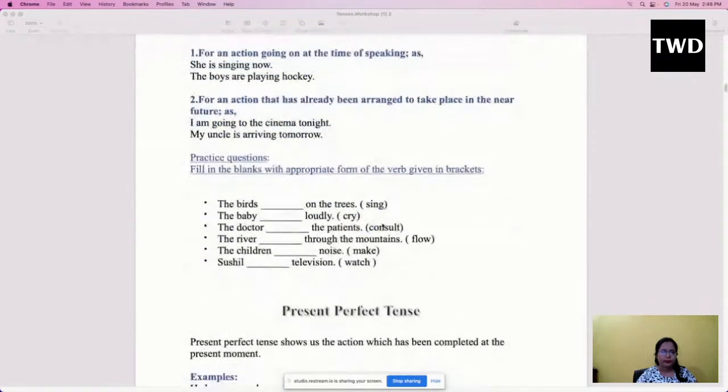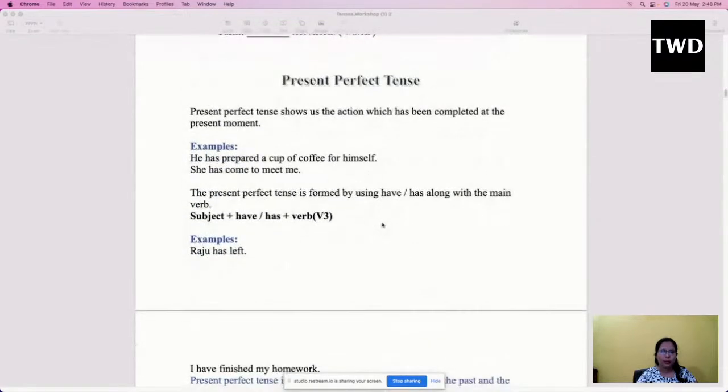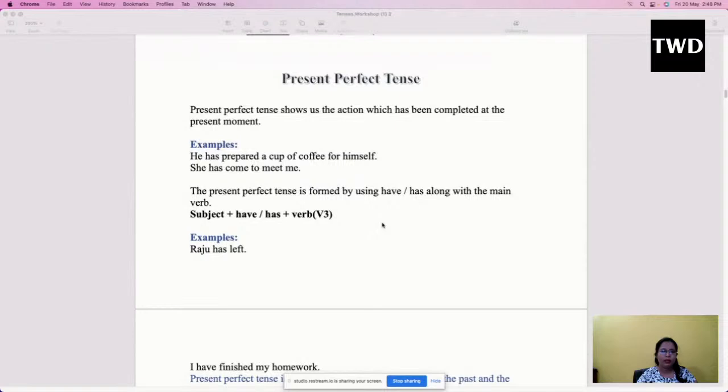Yes. Then we saw present perfect tense. So present perfect tense talks about any action which has been completed at this moment. Okay. And under present perfect tense we use has or have. So we have got examples here: he has prepared a cup of coffee for himself, she has come to meet me. So what is the structure of a present perfect tense?